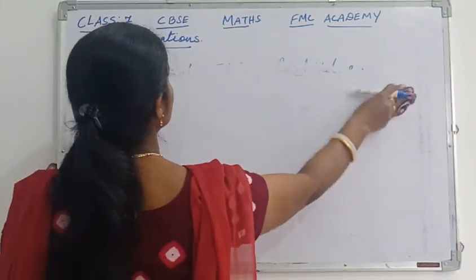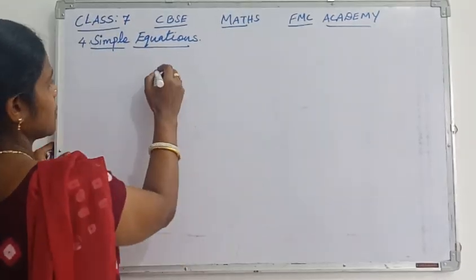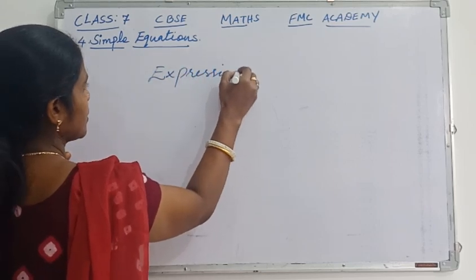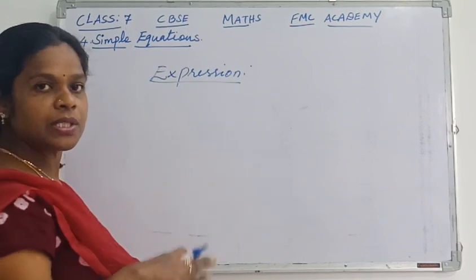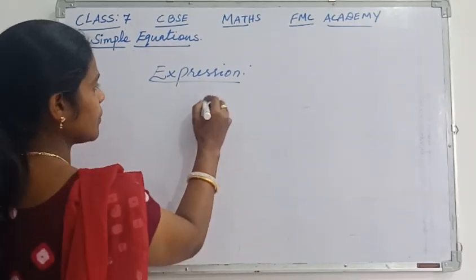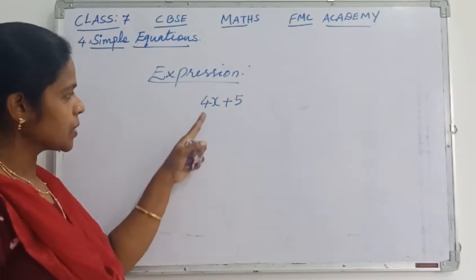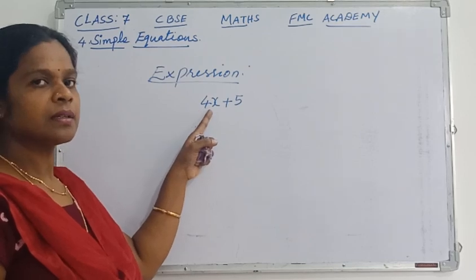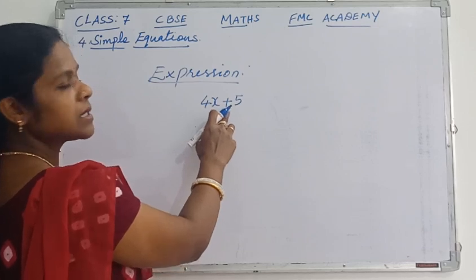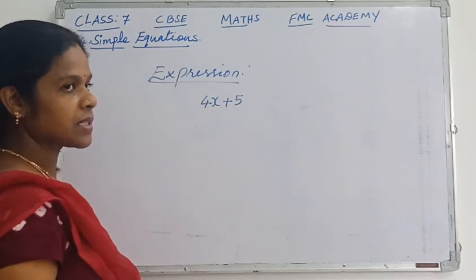The next part now, expression. So actually expression means what? It is a combination of variable and constants along with some operations. Like when we have written the example in the beginning, 4x plus 5 is said. Okay. So here this 4x is a variable and 5 is a constant. Both are combined by the addition sign. So that is called expressions, right?